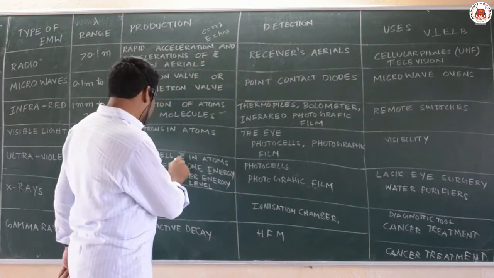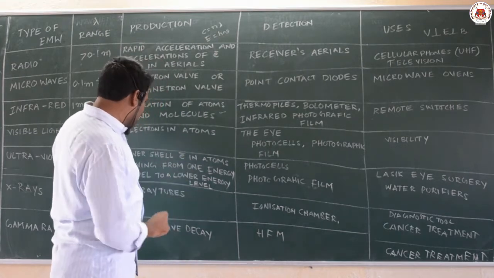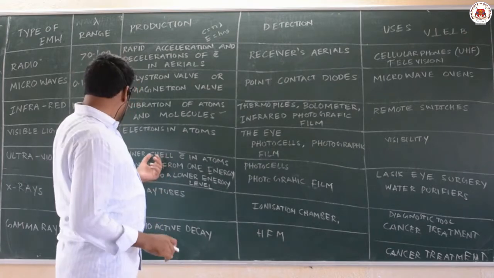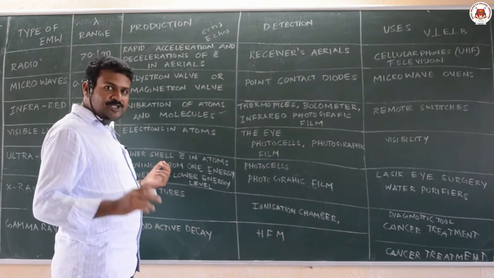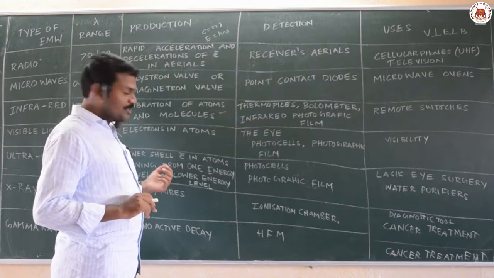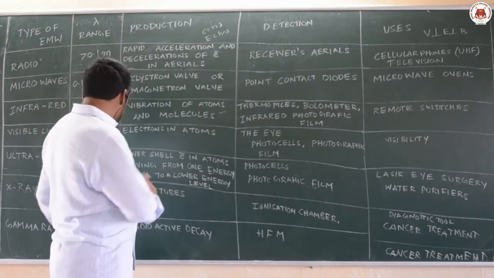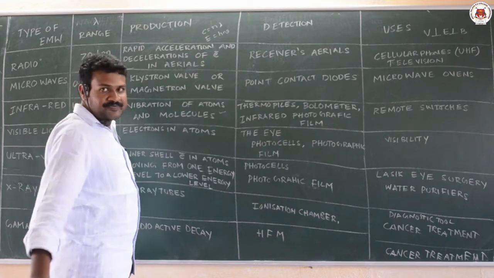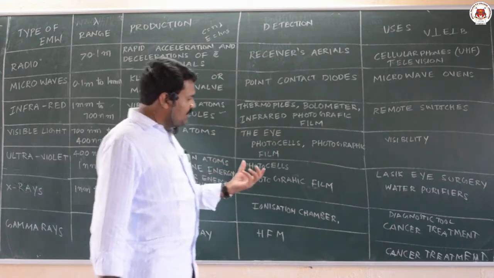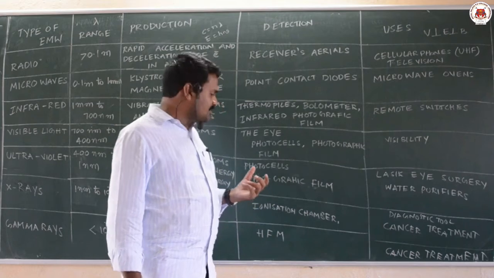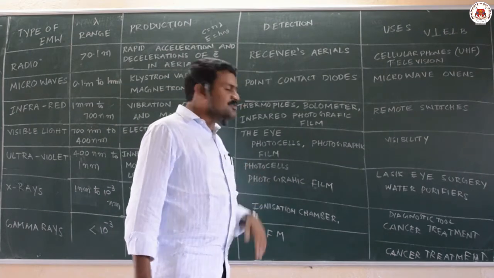So here, inner shell electrons in atoms moving from one energy level to a lower energy level. Inner shell means it should reach n equal to 1. So inner shell electrons in atoms moving from one energy level to a lower energy level produce ultraviolet rays. And the devices used to detect these ultraviolet rays are photocells and photographic films.